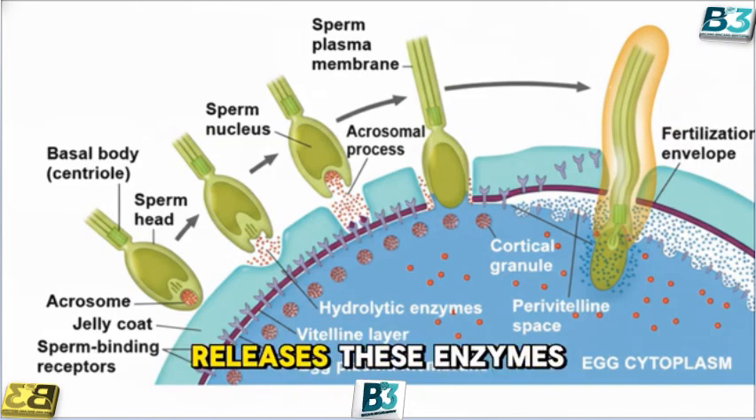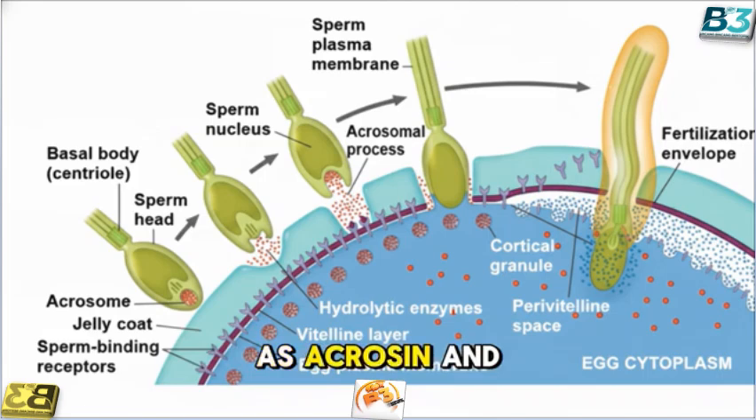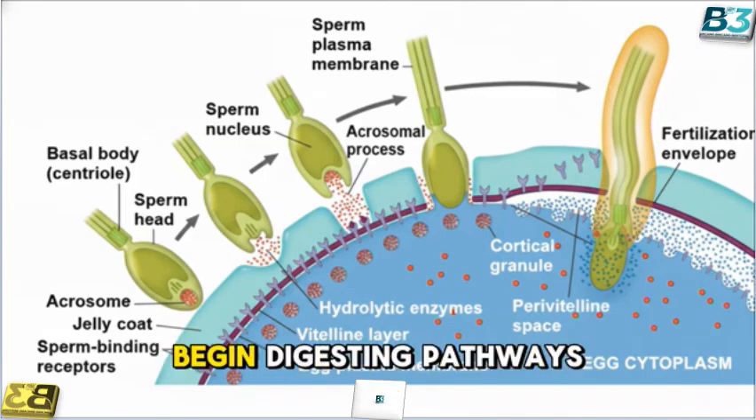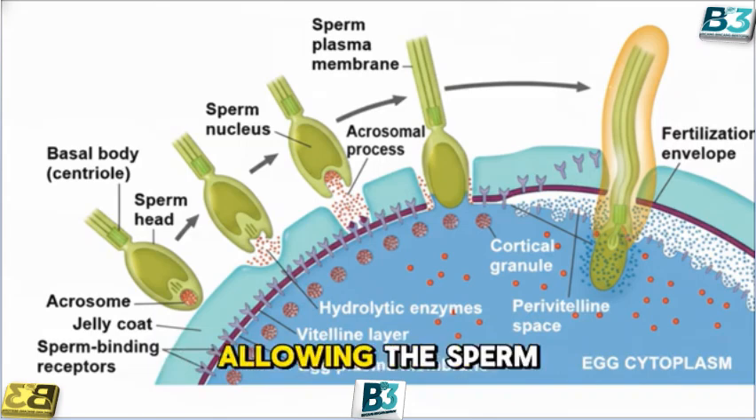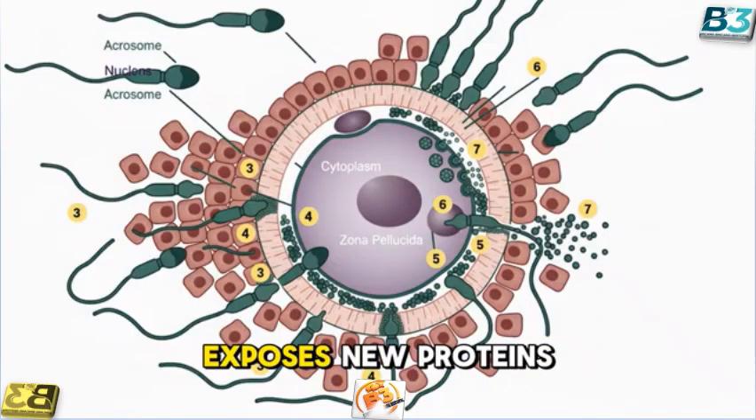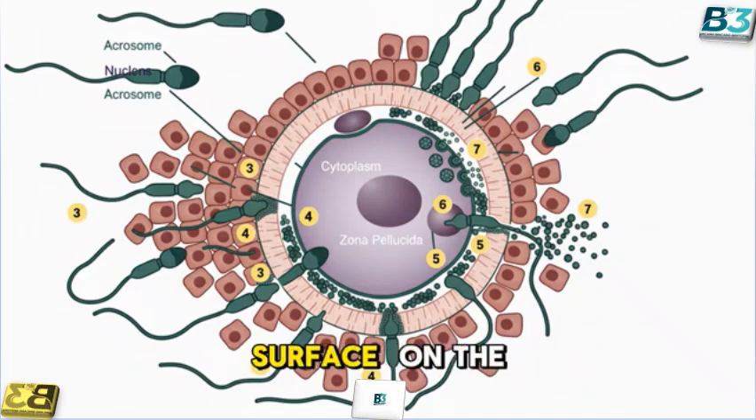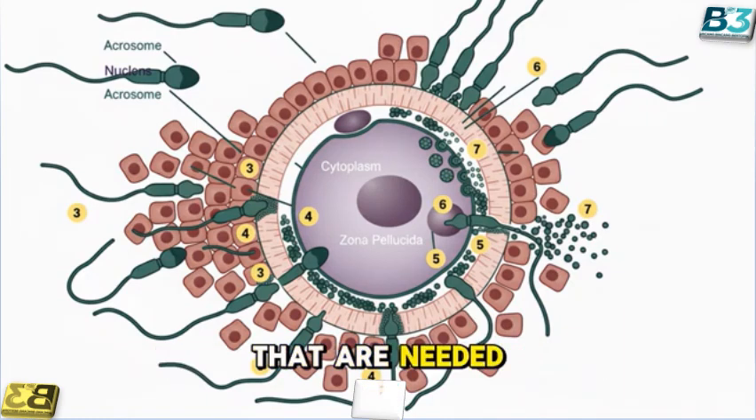When a capacitated sperm binds correctly to the zona pellucida, especially ZP proteins, its membranes fuse and the acrosome releases these enzymes. Released enzymes, such as acrosin and N-acetylglucosaminidase, begin digesting pathways through the zona pellucida, allowing the sperm to move forward. This reaction also exposes new proteins on the sperm surface, on the inner acrosomal membrane, that are needed for the next binding step, for example, binding to ZP2.